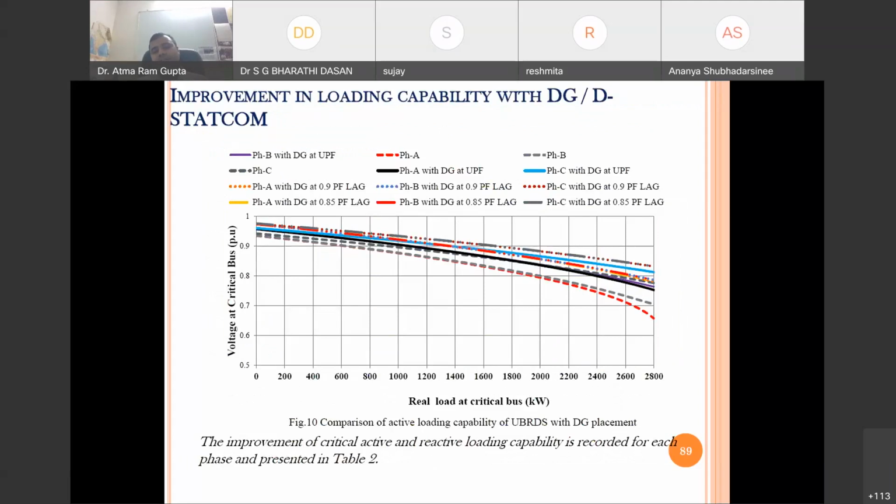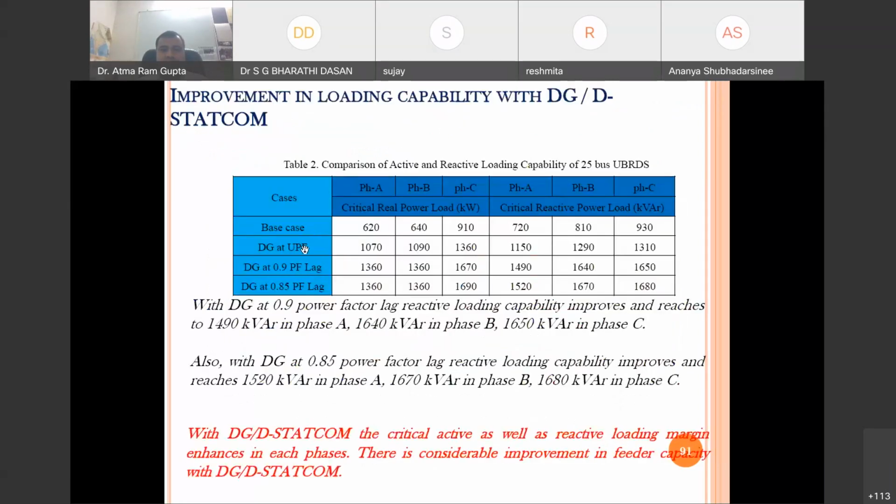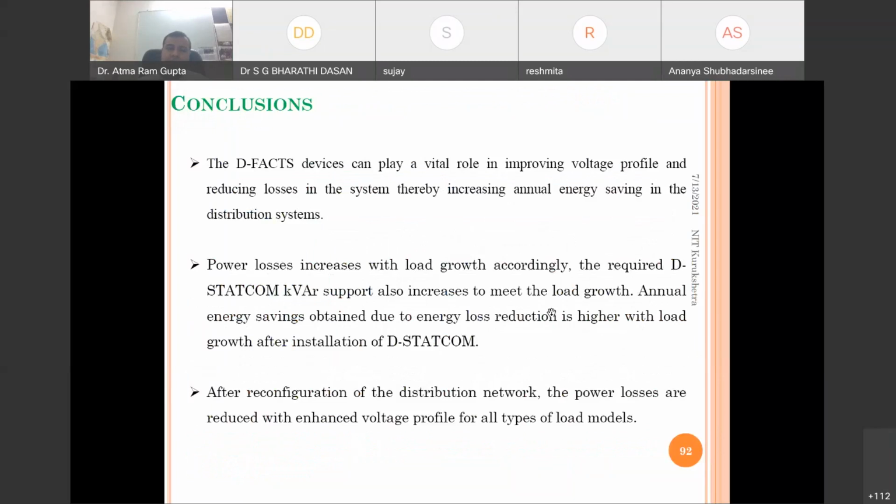If you see the PV curve, the loading capability can also be enhanced with the allocation of the devices. In tabular form, earlier in the base case there were 620, 640 and 910. The active loading capability and reactive loading capability are shown here, and with the allocation of the DG, this is enhanced. So the active as well as reactive loading capability of the system can also be enhanced with the allocation of the devices.